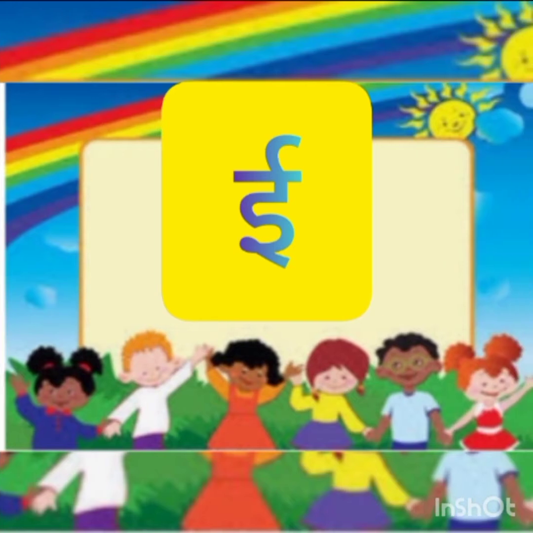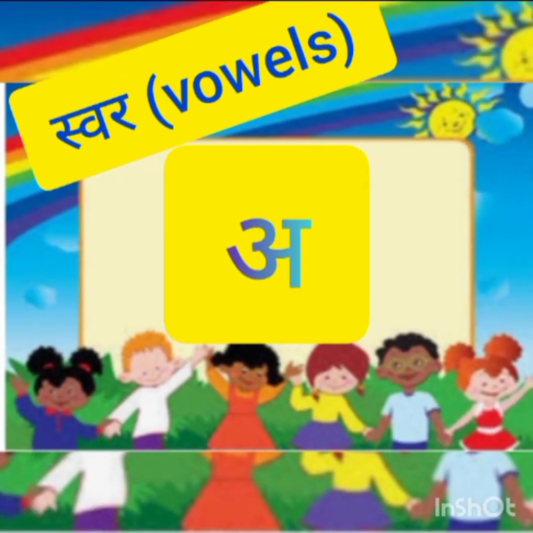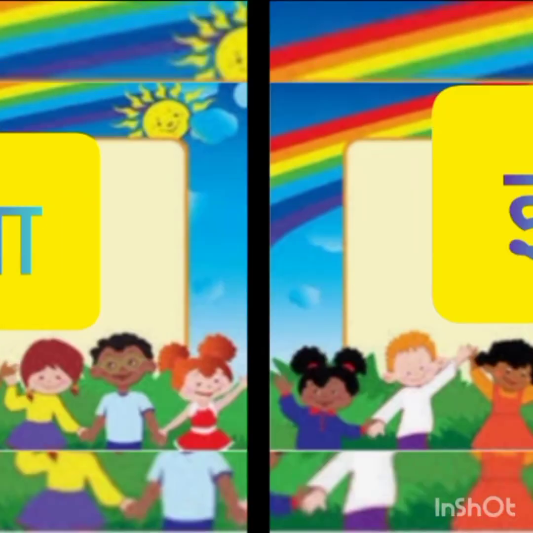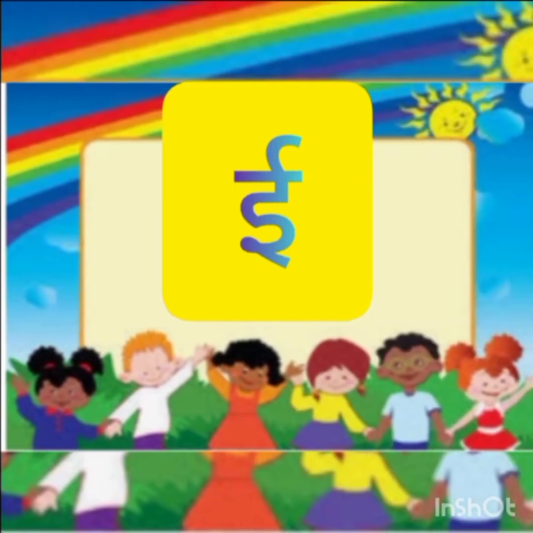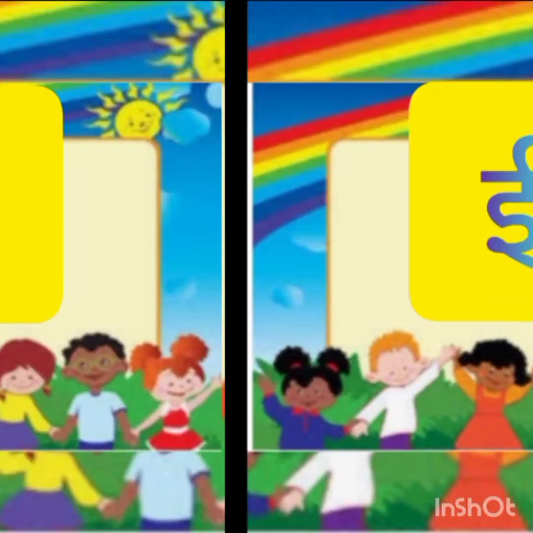Then the fourth one. See the top of the letter, there is one line up there. So that is the fourth letter. So four letters we learned. What are the four letters? Then the fifth one, U. What is this?